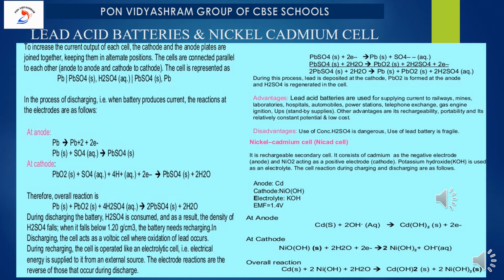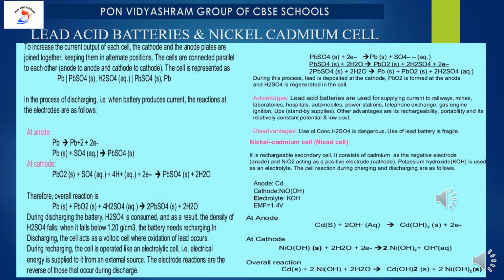Now we have to talk about the overall reaction. PbSO4 reacts with 2 electrons. What is the reaction carried over? It will release lead and SO4 2-. So now the reaction will be PbSO4 combines with water to give lead oxide plus sulfuric acid.